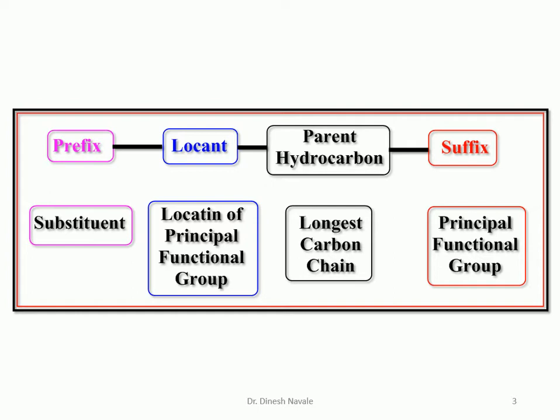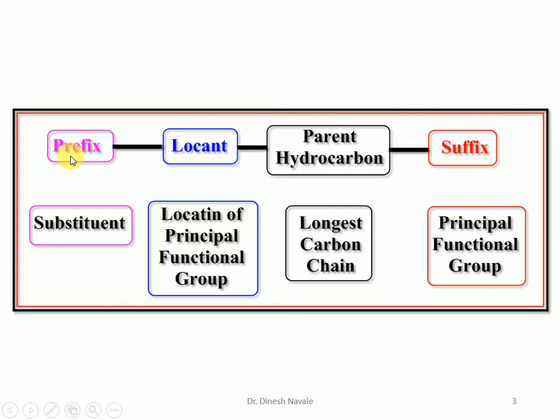Then the parent hydrocarbon: we should be able to get the longest continuous carbon chain from the possible structure. Then the locant, that means the location of the principal functional group should be well known. And the last one is the prefix.